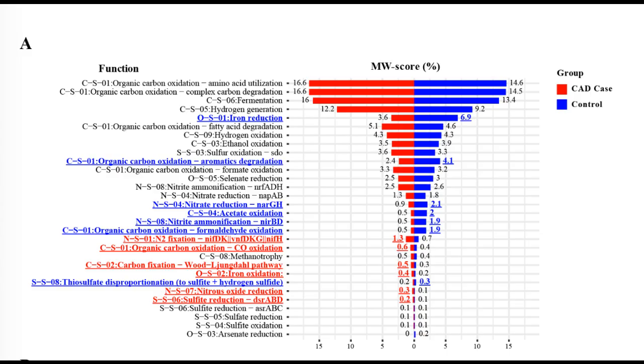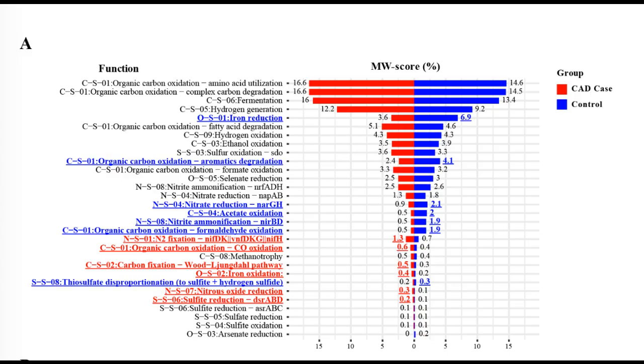And on the flip side, the control MAGs were better at aromatic degradation. That's key for processing those healthy polyphenols you get from fruits and tea. Wait, so this means even the species we think of as good guys could be changing sides depending on the environment. That totally upends the simple idea that probiotic A is always a good idea. It's the profound nuance that MAGs give us.